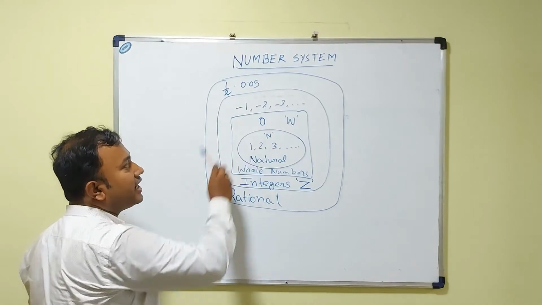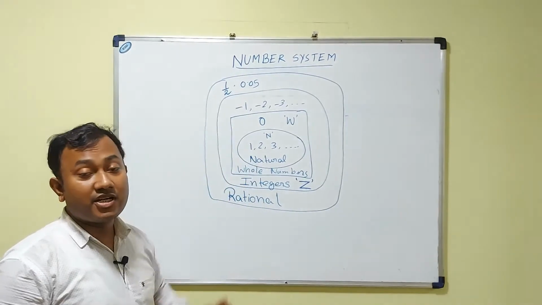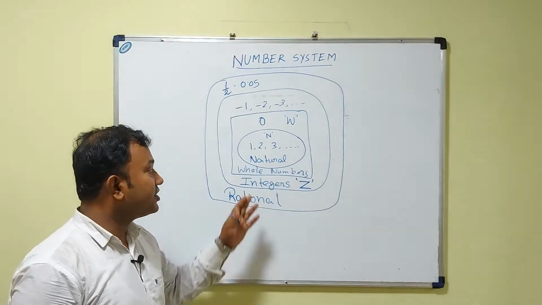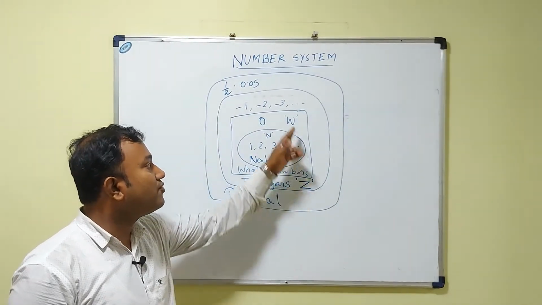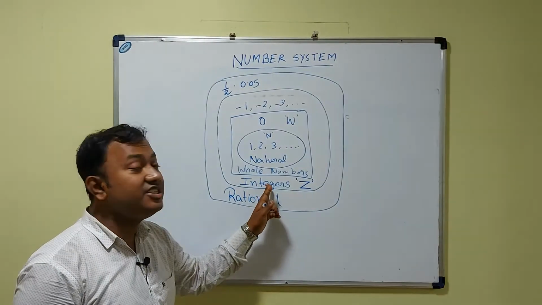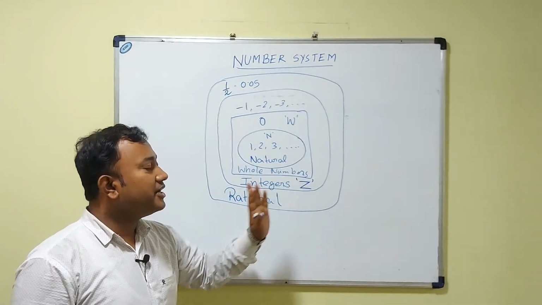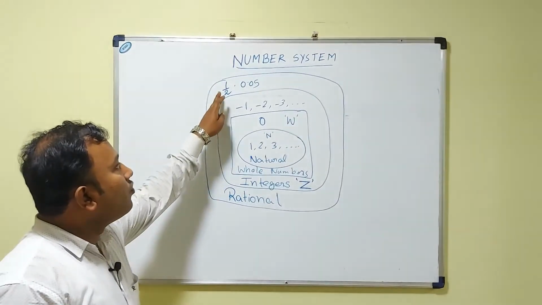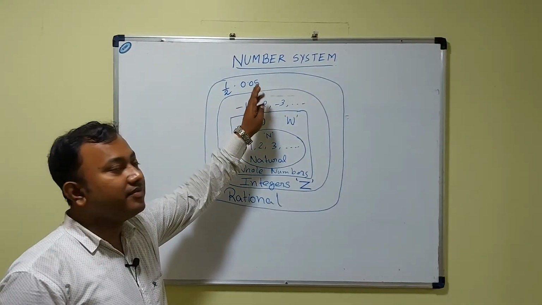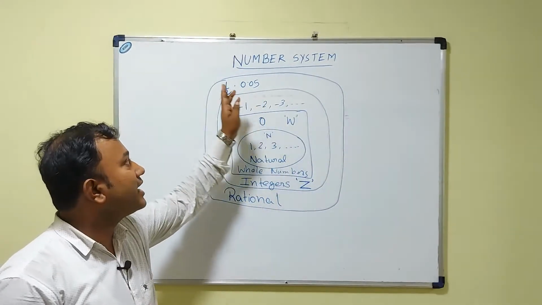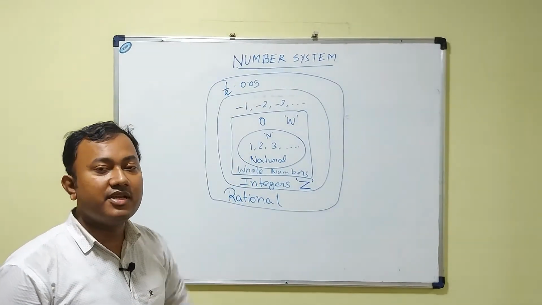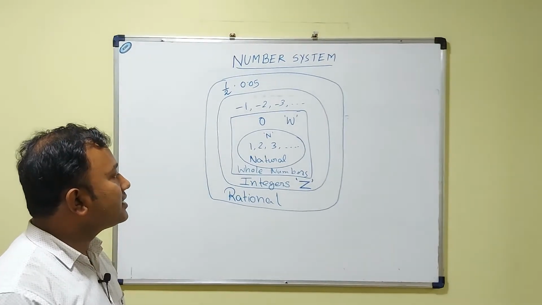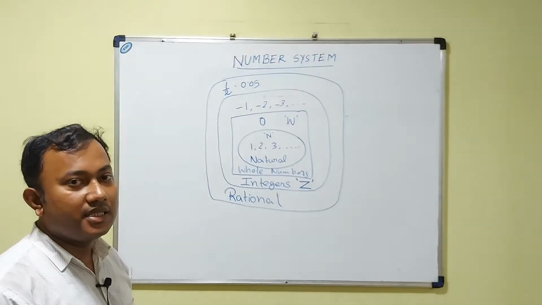The negatives of natural numbers together with the group of whole numbers make the group of integers, which is represented by English alphabet capital Z. Okay, and 1/2, 0.05, all the decimal numbers and the fractions, these are rational numbers.